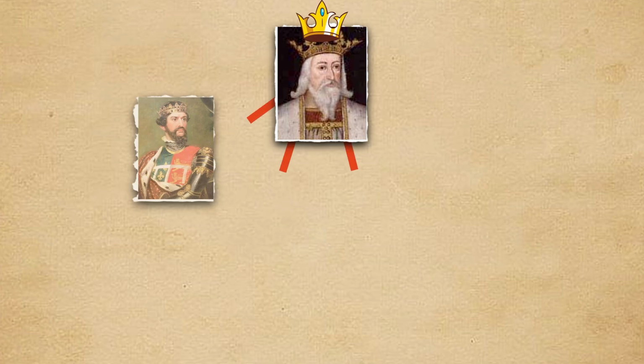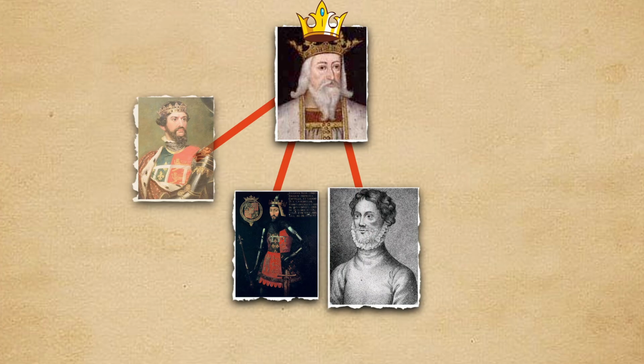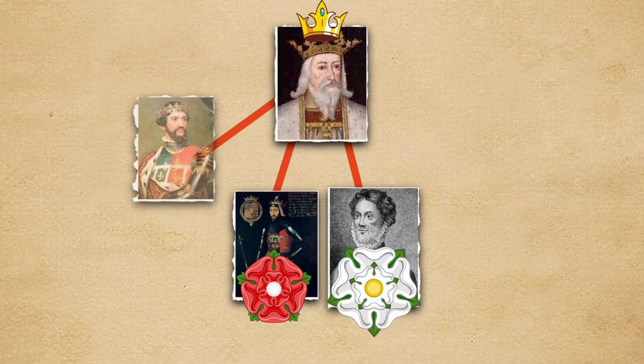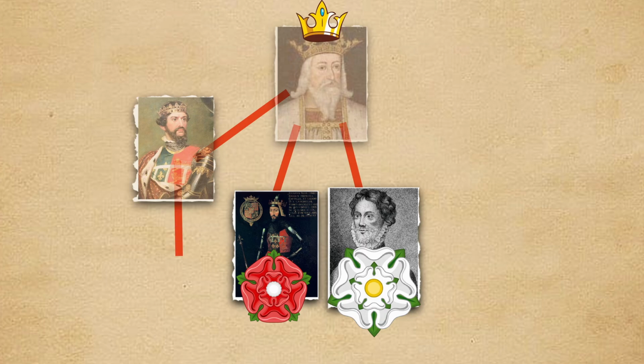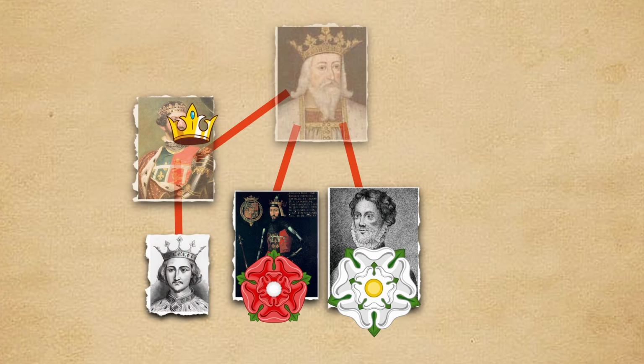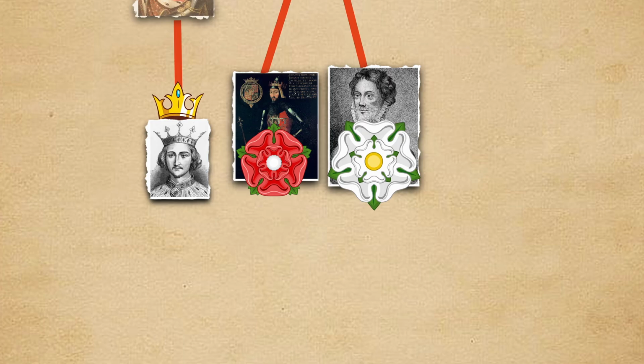Edward III had other sons, including John of Gaunt and Edmund of Langley. From them came two rival branches, Lancaster or the Red Rose and York or the White Rose. When Edward III died, the throne passed to his grandson via the Black Prince, Richard II of England, who was only a child. Then came a turning point.